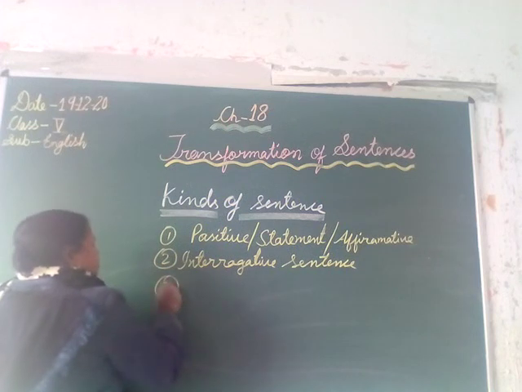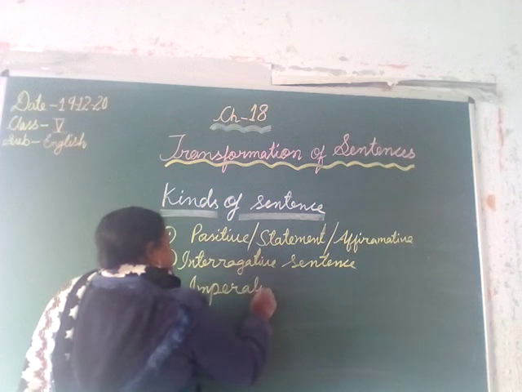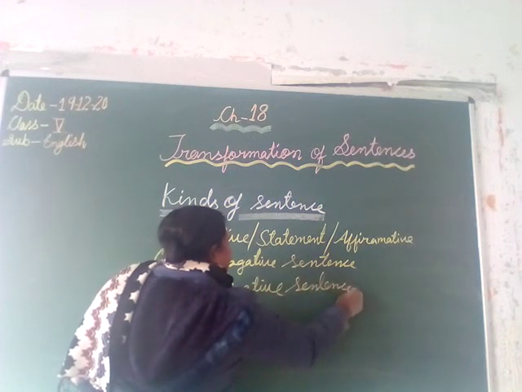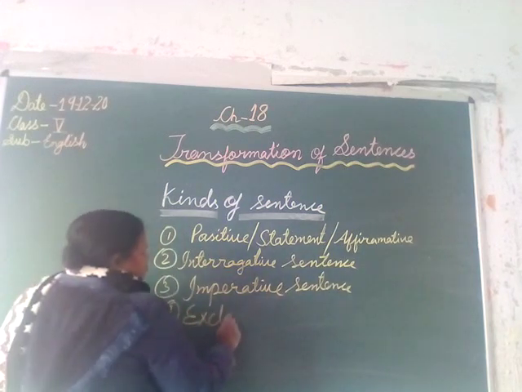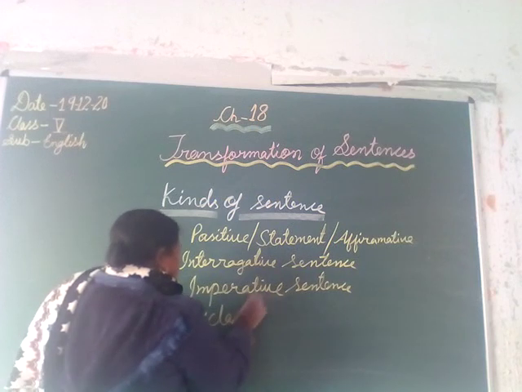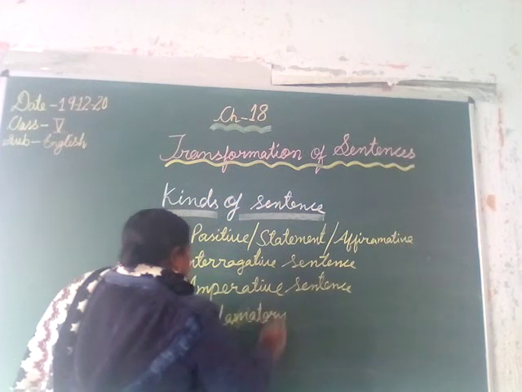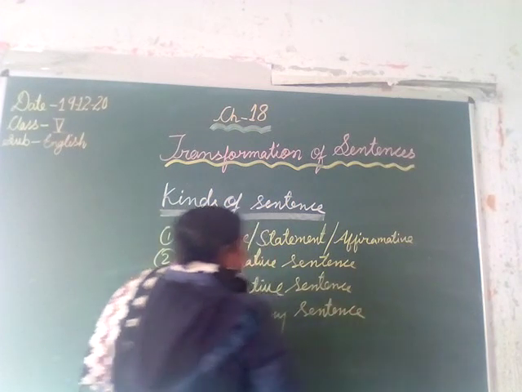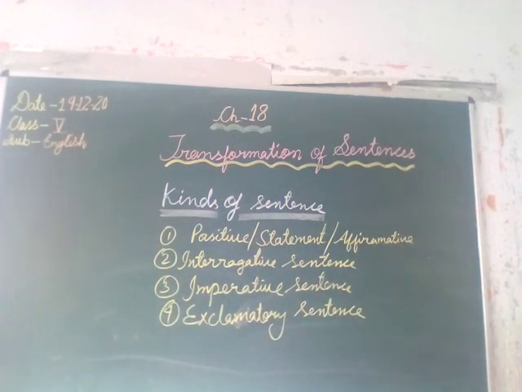Third is imperative sentence. Fourth one is exclamatory sentence. So there are four kinds of sentence. They are positive sentence, interrogative sentence, imperative sentence, and exclamatory sentence.